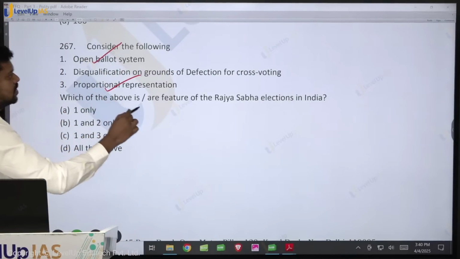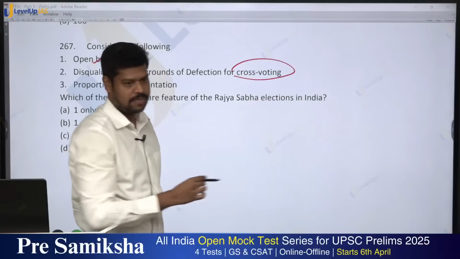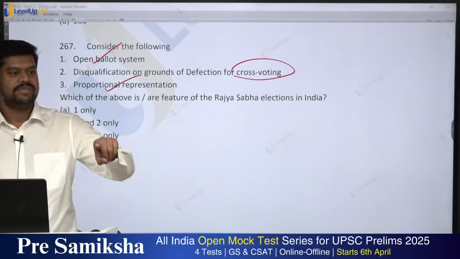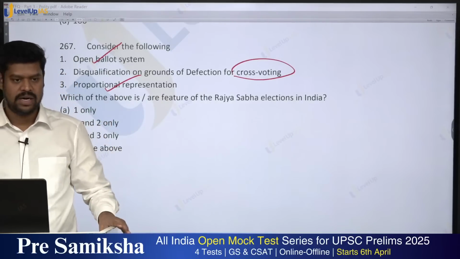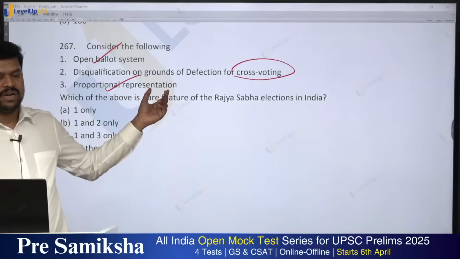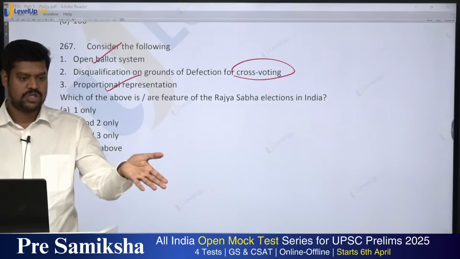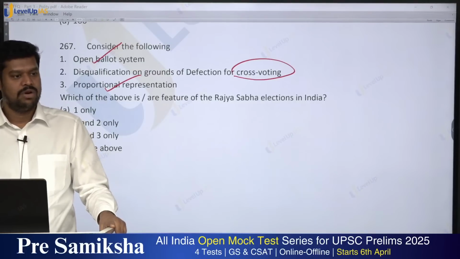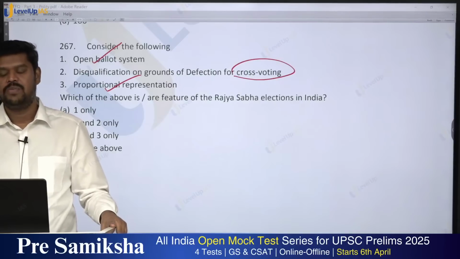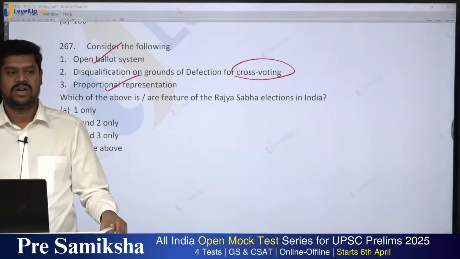But the important question is, would it amount to disqualification on the grounds of defection if they are doing cross voting? Because if the party is giving some directions, and they act contrary to the party directions, they are liable to be disqualified as per the anti-defection law. So here, if the party is giving a direction to vote for a particular candidate, but an MLA is voting for a different candidate, although he is disclosing it, is he liable to be disqualified under the anti-defection law? Yes or no? How many of you think no? Please raise your hand. How many of you think yes? They are liable to be disqualified. They are not liable to be disqualified under the anti-defection law.